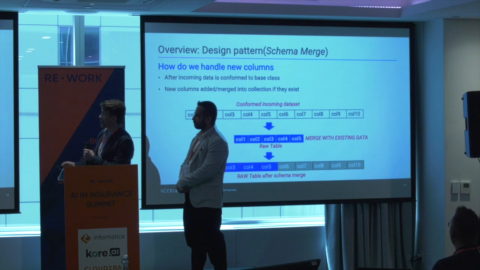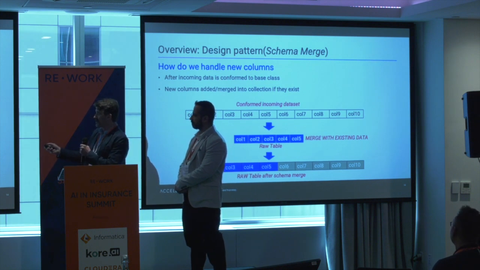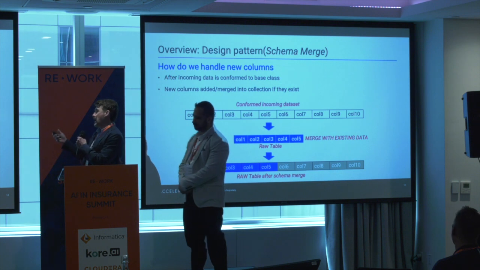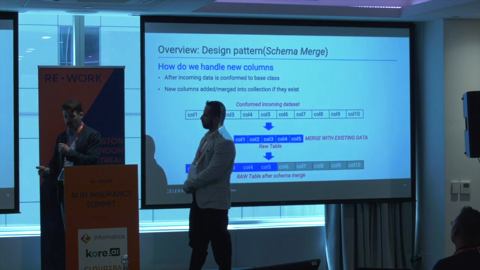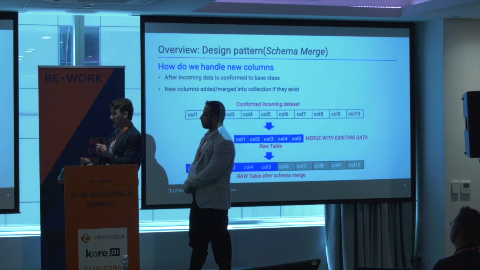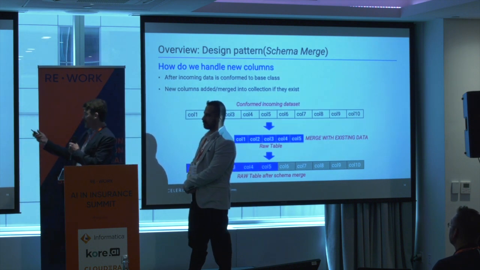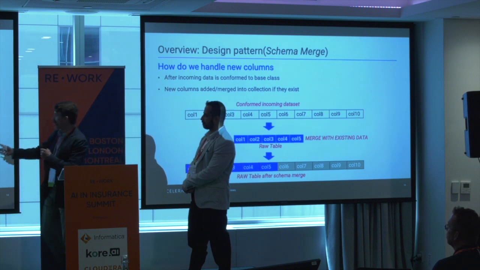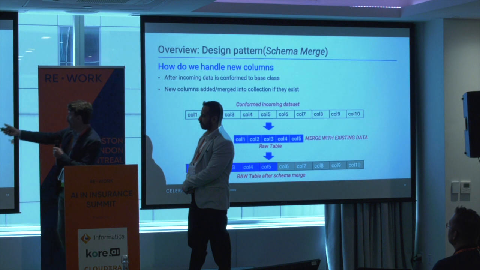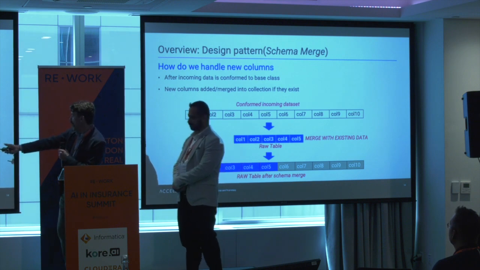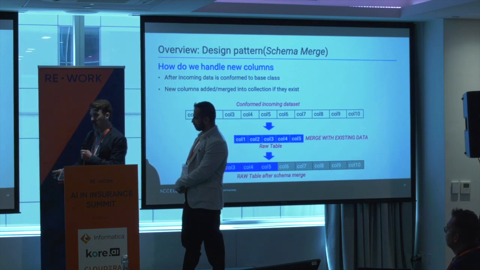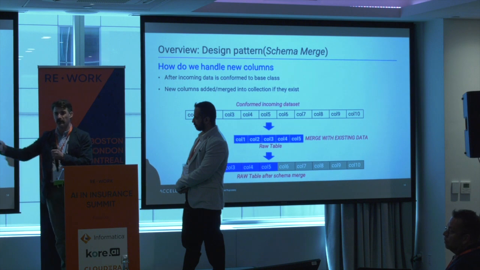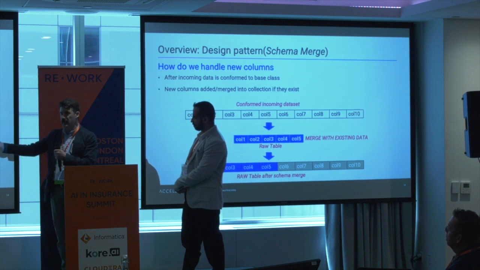The schema merge is how we handle the new columns. Once we've conformed the wild columns to our standard, there might be extra columns that we have in there. Traditionally you were not able to store those because those would be considered a new entity type. But now with schema merge, we're able to add them. So our conformed incoming data set has columns 1, 2, 3, 4, 5, 6, 7, 8, 9, 10, and our base set really only has 5 columns because those 5 columns support our core business financial reporting. That is our number one driver for this.